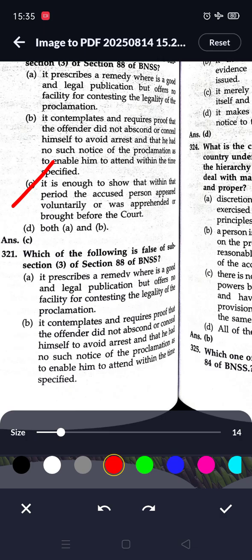Then it contemplates and requires proof that the offender did not abscond or conceal himself to avoid arrest and that he had no such notice of the proclamation as to enable himself to attend within the time specified.